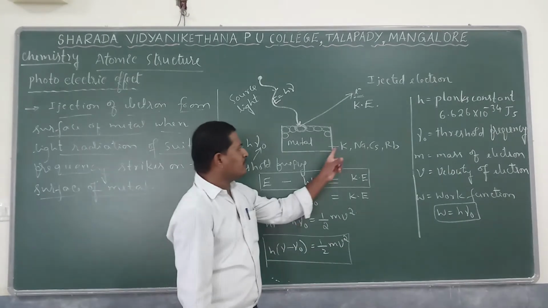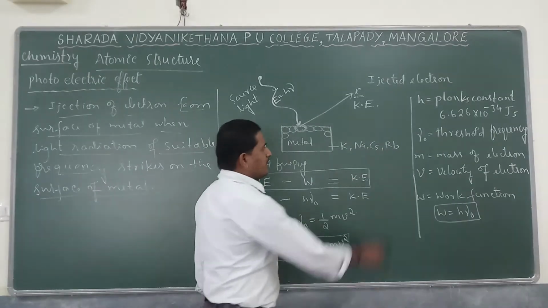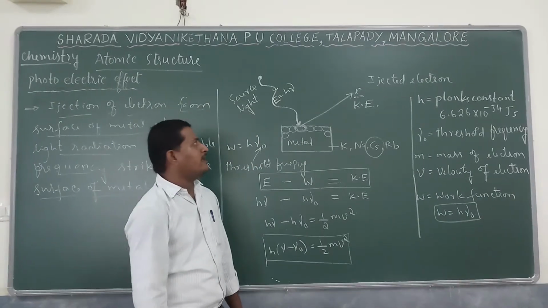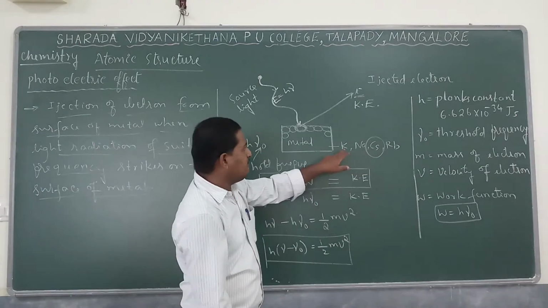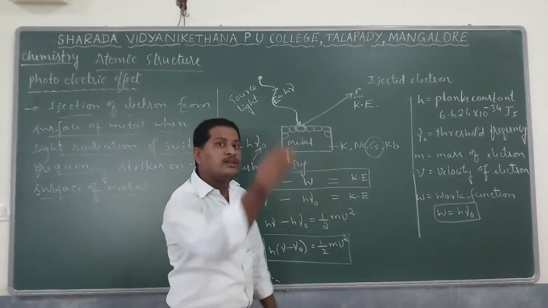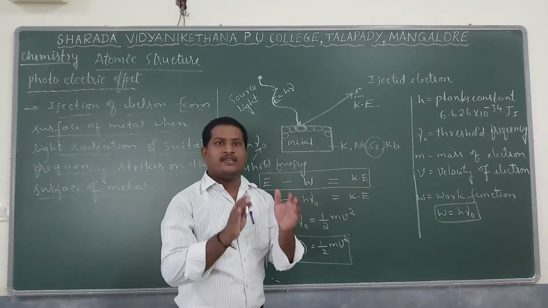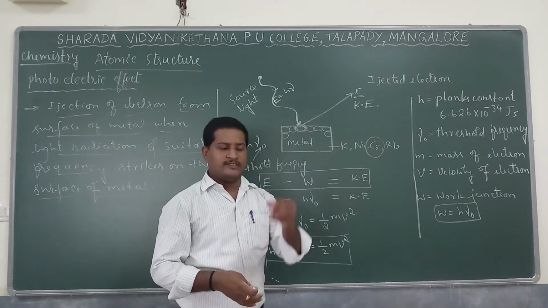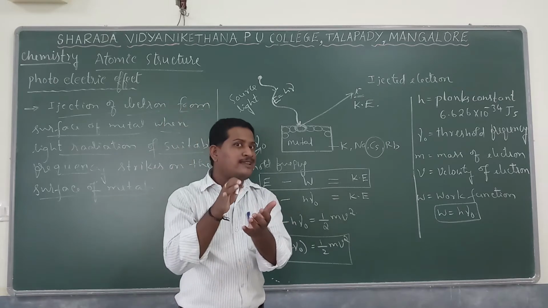So here among potassium, sodium, cesium and rubidium, cesium shows the fastest response for the photoelectric effect. Cesium shows very fast response because if you move from potassium, sodium, rubidium and cesium down the group in the periodic table, size goes on increasing. If the size of the atom is more, electrons are loosely bound. That means the force of attraction between the nucleus and the valence shell electron is less.